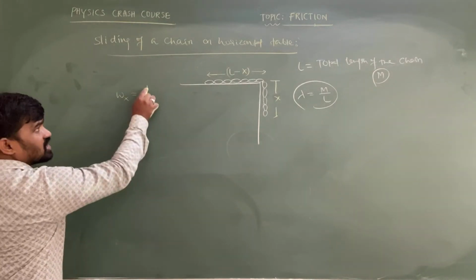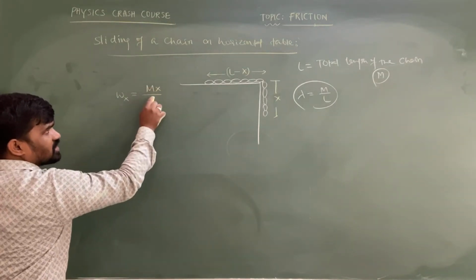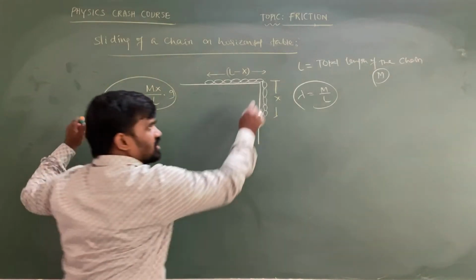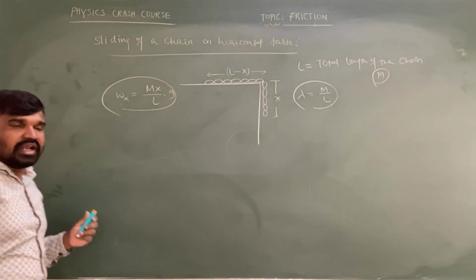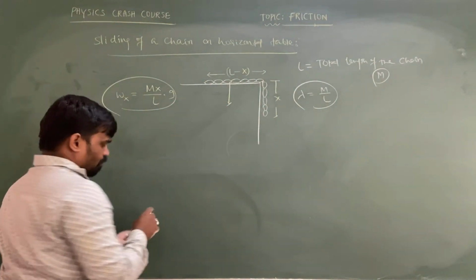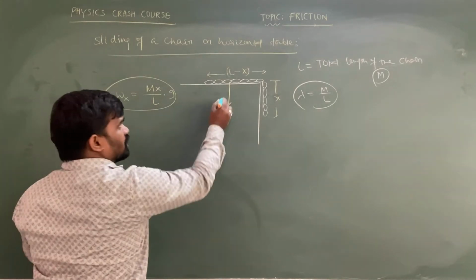Mass of the x length is what? Total mass is M, so it is (M x / L) g. So this is the weight of the suspended part. Next, another important point: what is the weight of the part of the chain which is placed on the table?